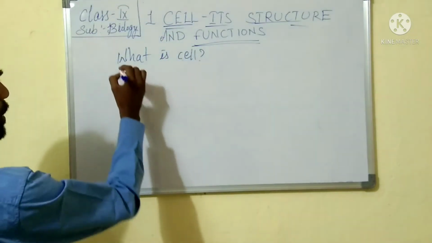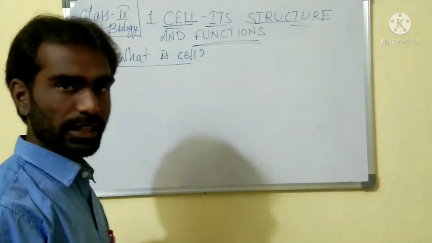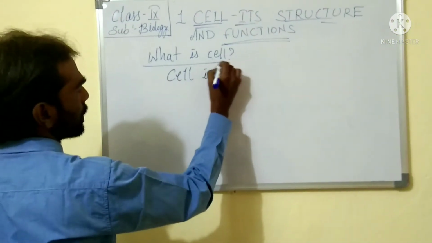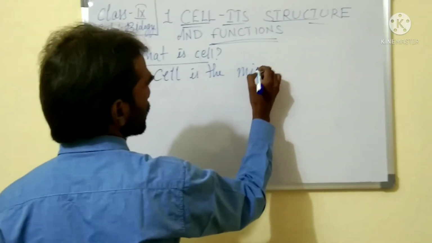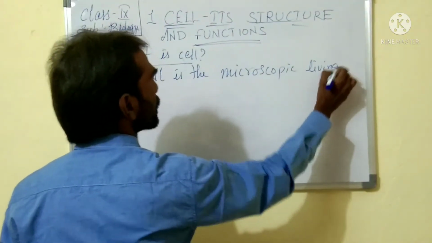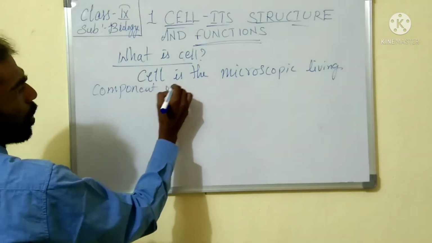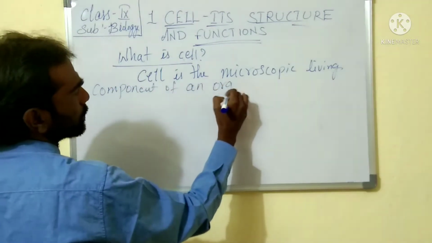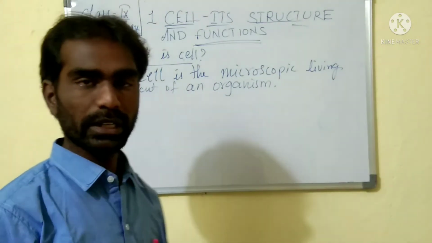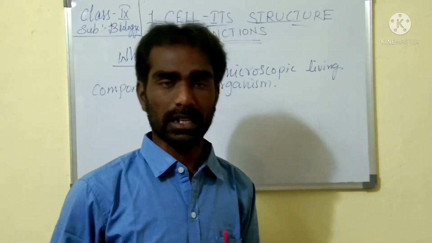Before that, I will ask you the question: what is a cell? Yes, a cell is the microscopic living component of an organism. Microscopic living component of an organism. So all the living organisms are made up of cells, isn't it?